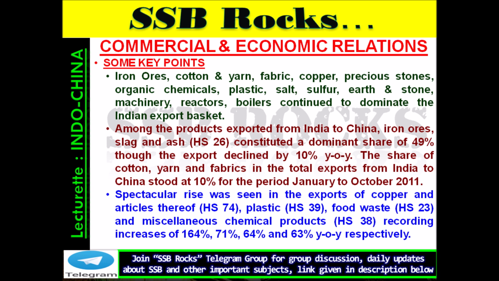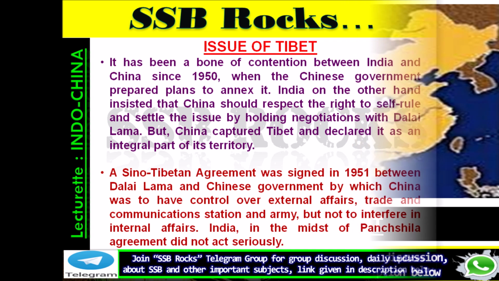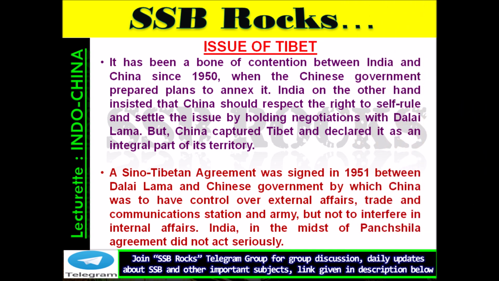Issue of Tibet. It has been a bone of contention between India and China since 1950, when the Chinese government prepared plans to annex it. India, on the other hand, insisted that China should respect the right to self-rule and settle the issue by holding negotiations with the Dalai Lama. But China captured Tibet and declared it as an integral part of its territory. A Sino-Tibetan agreement was signed in 1951 between the Dalai Lama and the Chinese government, by which China was to have control over external affairs, trade and communications, station and army, but not to interfere in internal affairs.